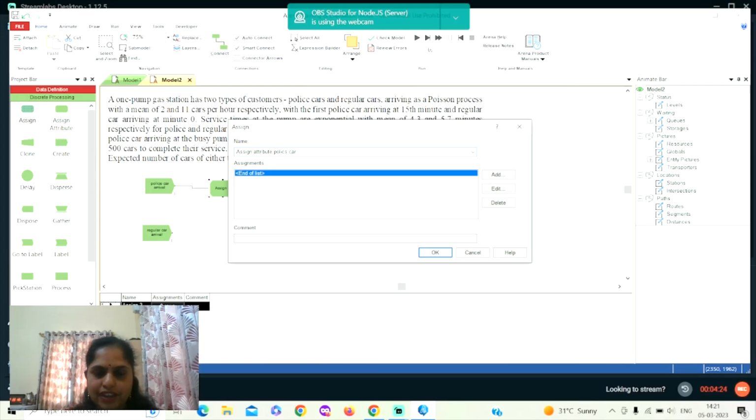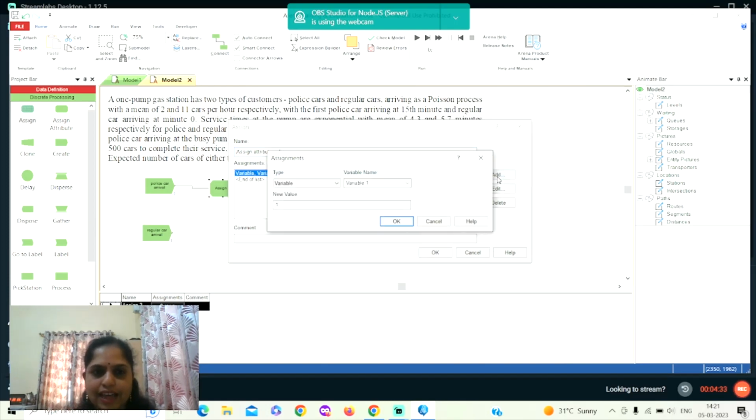One more thing is we have to give unique names, or else we get errors here. In the assignment, I'll add an attribute with respect to the service time of the police car.